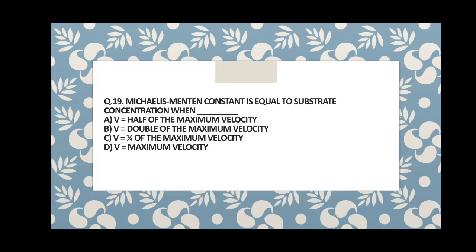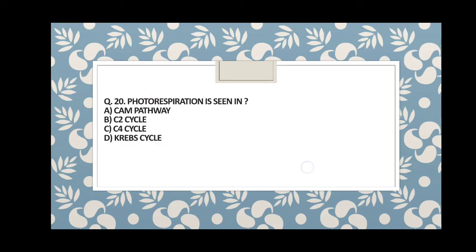Which answer is correct? Just write it down in the form of formula abbreviations like Km, V naught, Vmax by 2. Then it will become simpler. So guys, the answer is A, that is V equal to Vmax by 2, half of the maximum velocity.